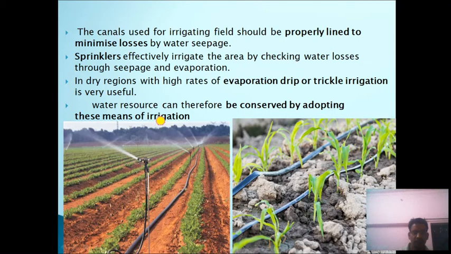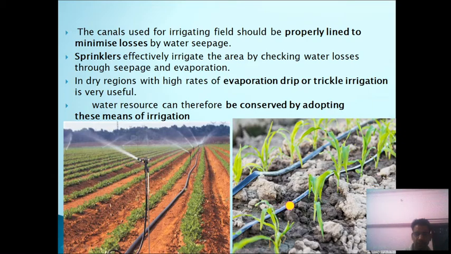Another is that canals used for the irrigation field should be properly lined to minimize the losses by water seepage. Another is that the sprinkler technique should be followed by the farmers to irrigate their fields. So this can also help to conserve water. Another is drip or trickle irrigation, especially in the areas where there is a shortage of water.